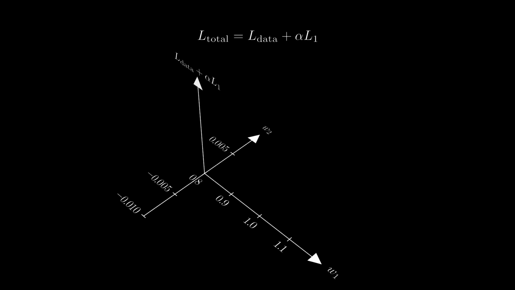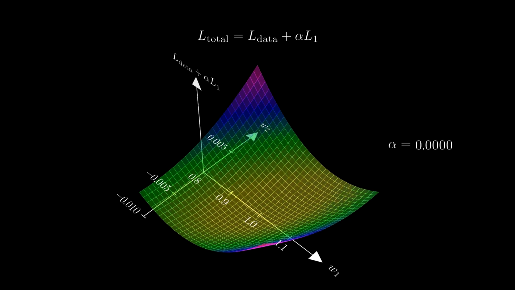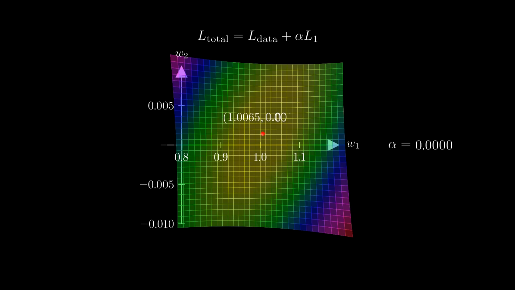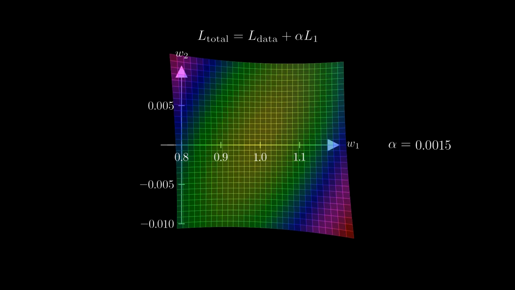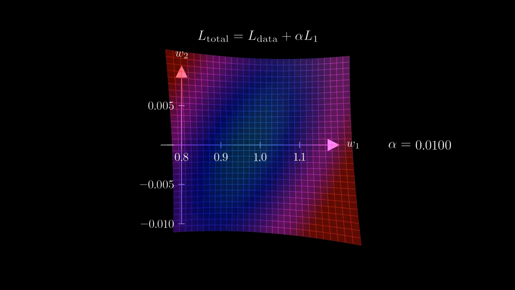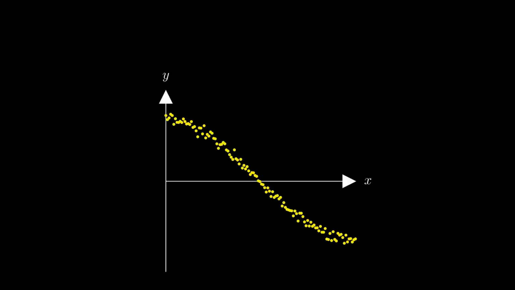Here I'm showing L_total for the same example in the vicinity of the minimum. If we increase alpha just a little bit to 0.01, we will see that the minimum of L_total is shifted in a way that one of the parameters is 0, while the other parameter remains non-zero. If we plot the resulting function f and write down its mathematical expression, we realize that with this function we accomplish both of our objectives. There is a small discrepancy between the function and the data, and the mathematical expression of the function is simple.